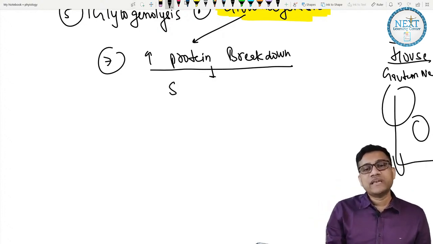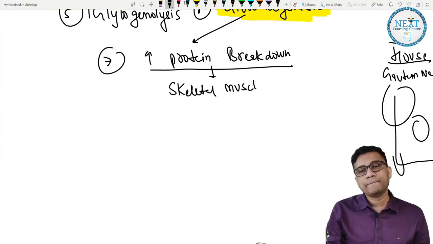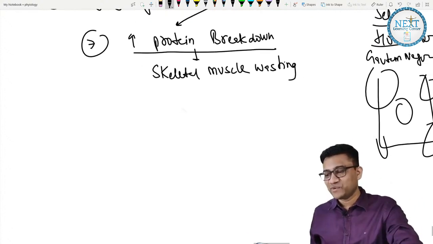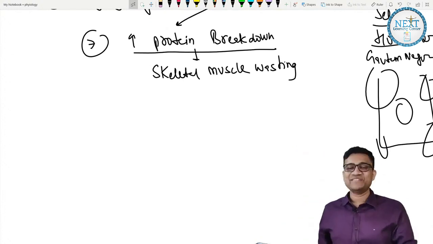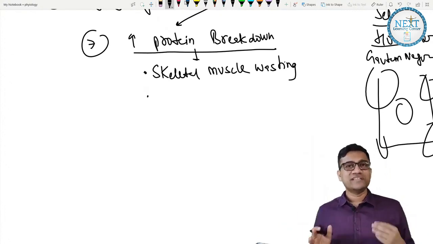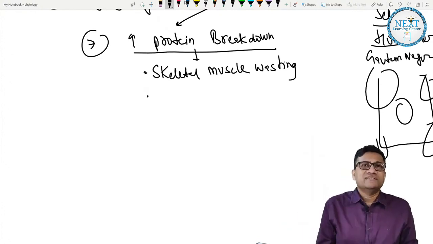Muscle. So skeletal muscle wasting. Are you clear? So skeletal muscle are wasting. Okay, fine. Then after you have sold the muscles, what do you break? You will break what?